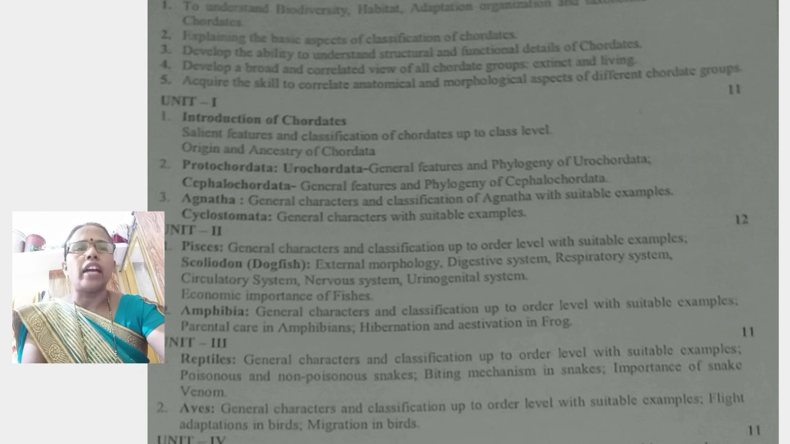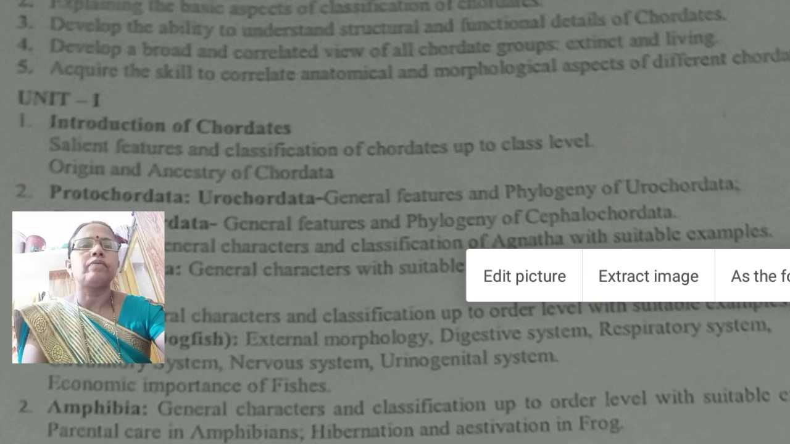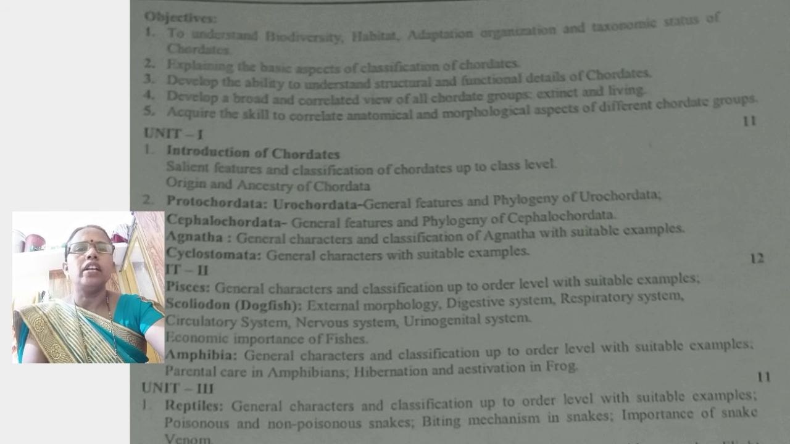The third topic is the agnatha. Agnatha means A means absent, gnatha means jawless, that is, the absence of jaws. These animals are called agnatha. In this we also studied the general characters and classification of agnatha with suitable examples, and also mention cyclostomata, with general characters and suitable examples. In the cyclostomata, the jaws form a circular shape. For example, Petromyzon and Myxine.